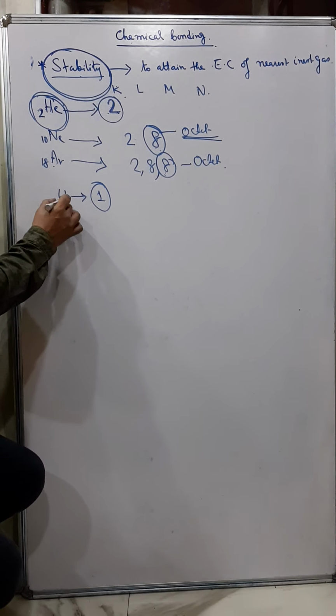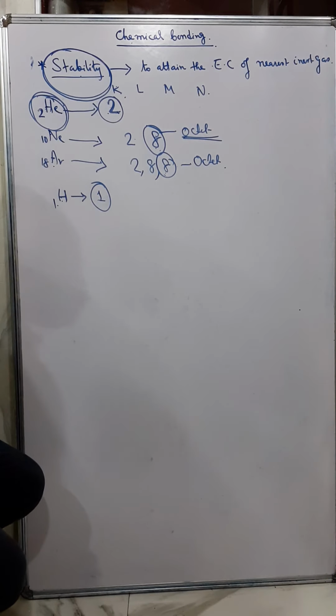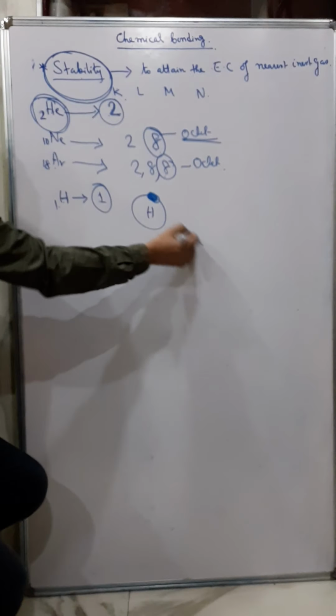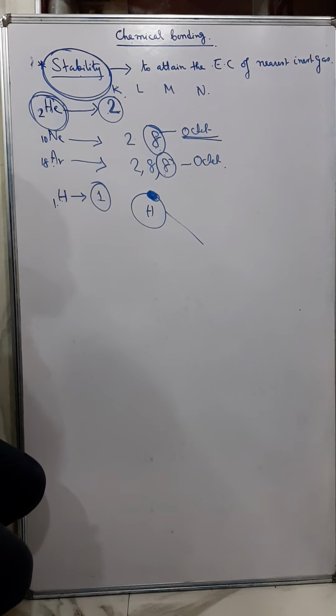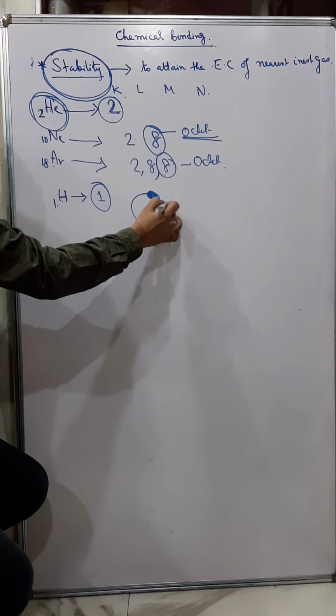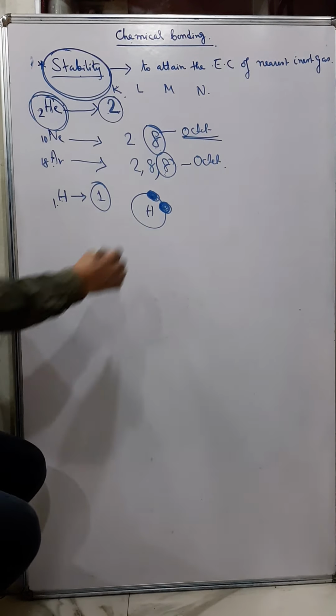So what does hydrogen want to do? Hydrogen wants one more electron in its first shell. It has already one. It requires one more electron to become stable, and this is called duplet.